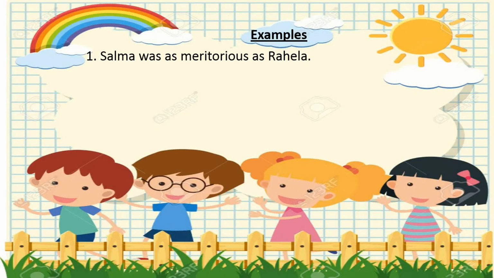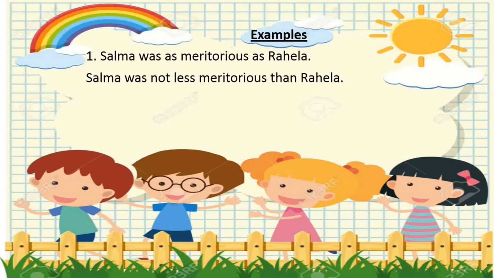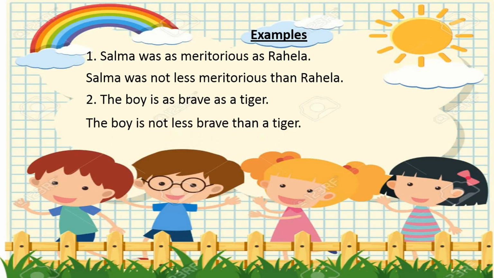Salma was as meritorious as Rahela. Write not less instead of the first as: Salma was not less meritorious, and write than instead of the second as. The answer is: Salma was not less meritorious than Rahela. Next one. The boy is as brave as a tiger. The answer is: the boy is not less brave than a tiger. It's a very easy rule.